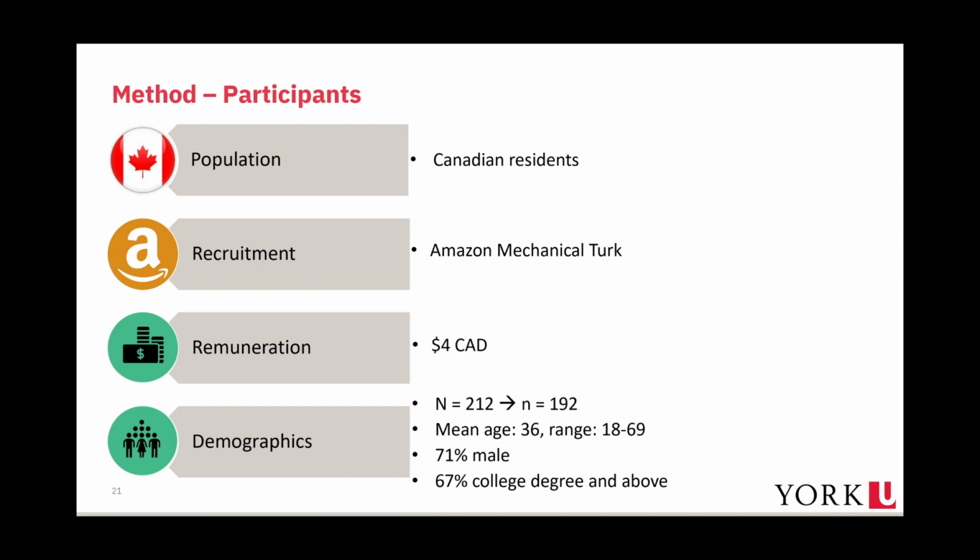The study was submitted to and approved by York University's Ethics Board, after which it was posted on Amazon Mechanical Turk for Canadian residents to take part. 212 Canadian residents participated in this study. Each participant was remunerated $4 Canadian. After data cleaning, we were left with 192 participants for data analysis. The mean age of the participants was 36, 71% were males, and 67% were at least college graduates.